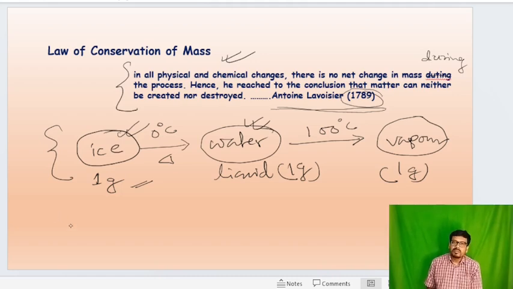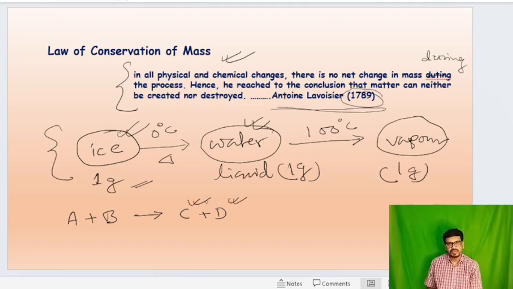Again, for a chemical reaction, say A and B react with each other and form C plus D. C and D are the product molecules. Say the mass of A participating in the reaction is X, and the mass of B is Y, then m gram C is produced and n gram D is produced.